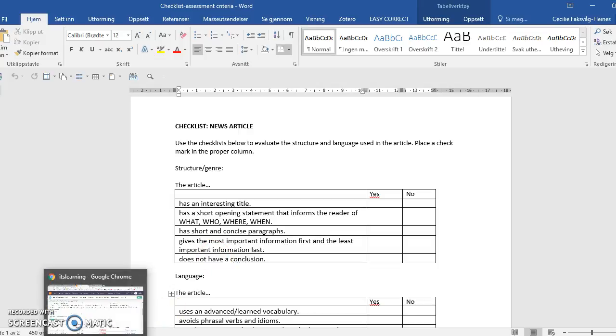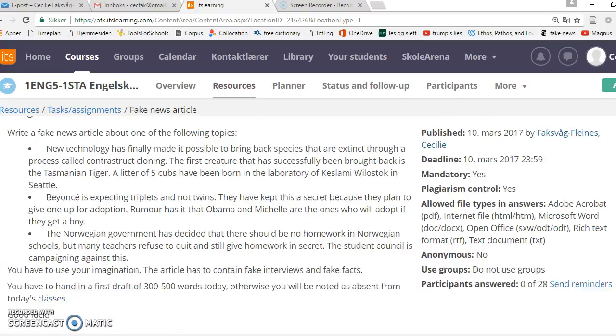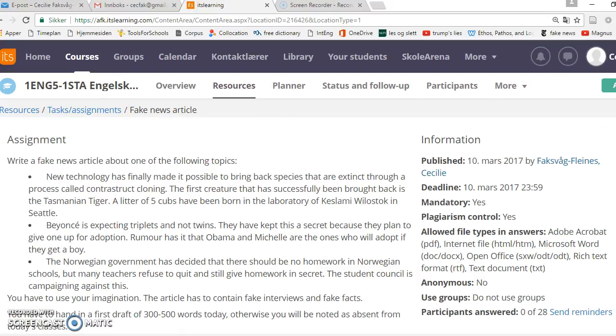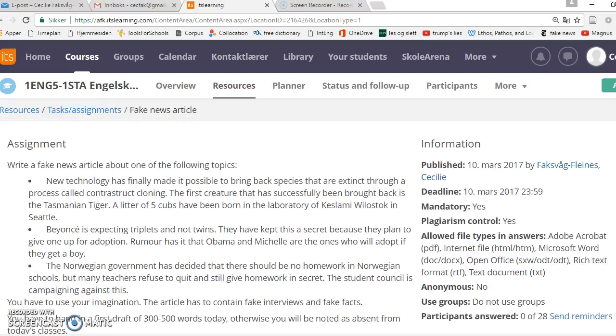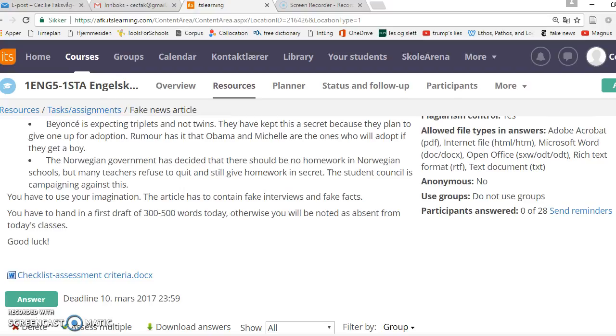Okay, I hope that was clarifying the text, or I'm sorry, the task. So here you have it again. You find it under tasks and assignments, fake news article, and the criteria are also in here, and you can look at it, but don't worry too much if there's something you don't understand. Just try your best now, and you won't get any assessment on it now. We'll work more with this on Monday.